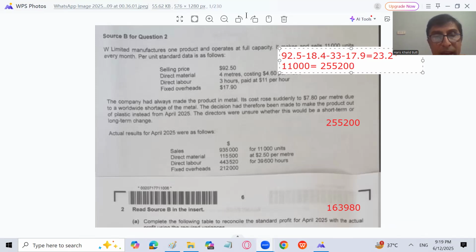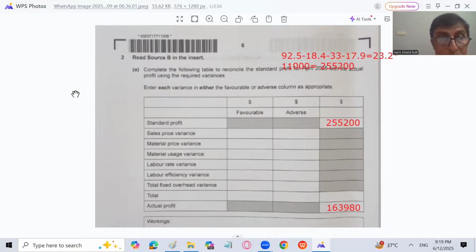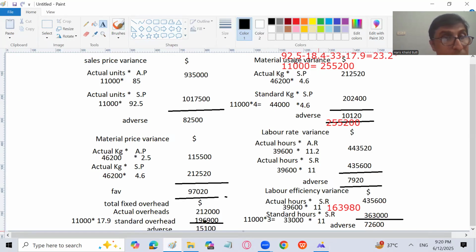Right? Now let's go back. Now I have calculated the standard profit also, and I have calculated the actual profit also, and I have written that also. Now through variances, I will go from the standard profit to the actual profit. Sales price variance, if favorable, will be added, adverse will be subtracted. Material price, material usage, labor rate, labor efficiency, and total fixed overhead variance. So let's write that down. Sales price is 82,500 adverse. Material price is 97,020 favorable.